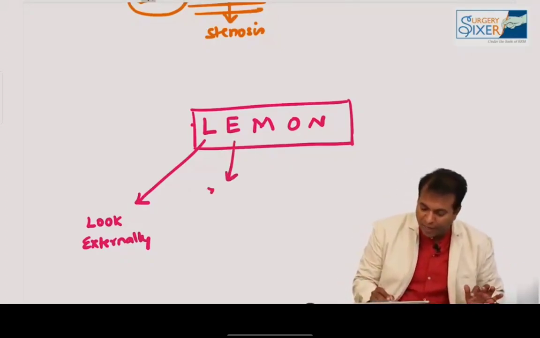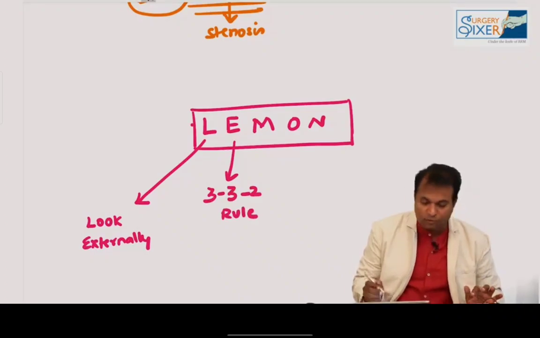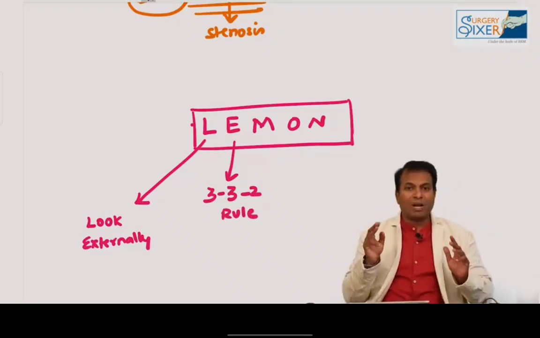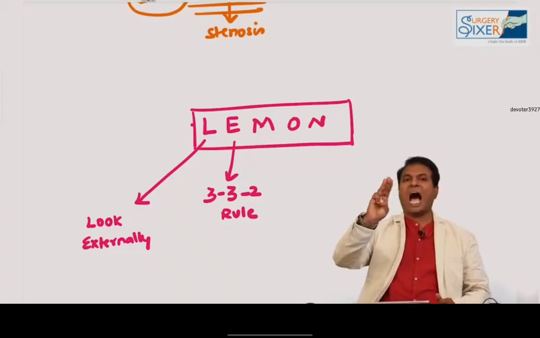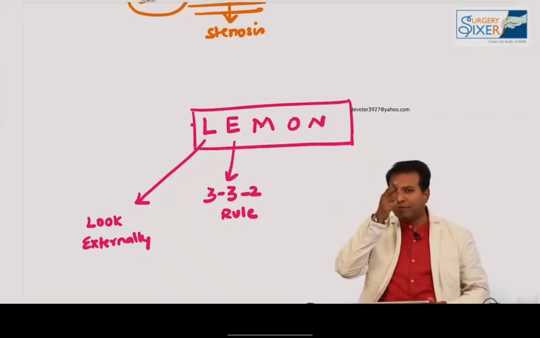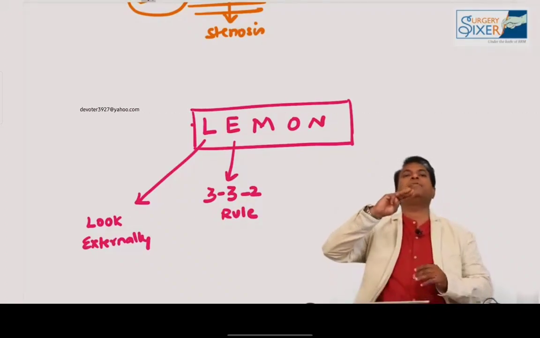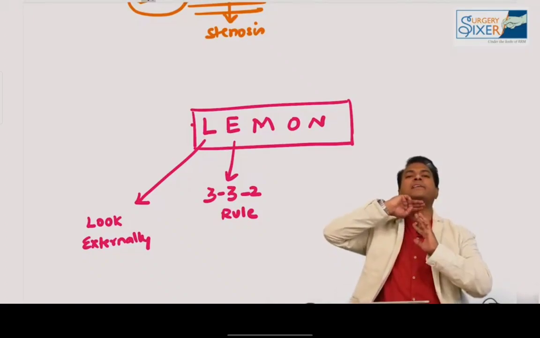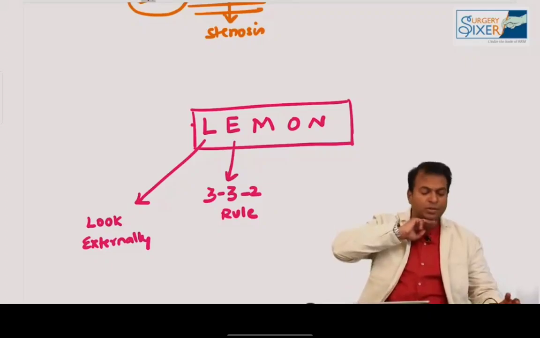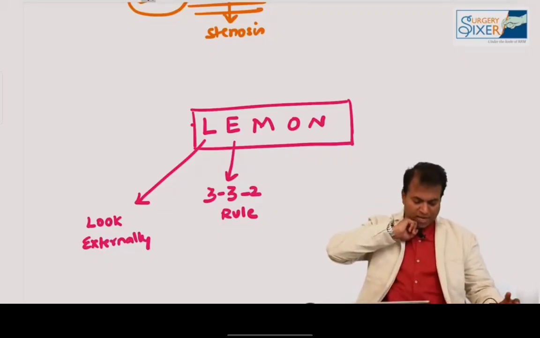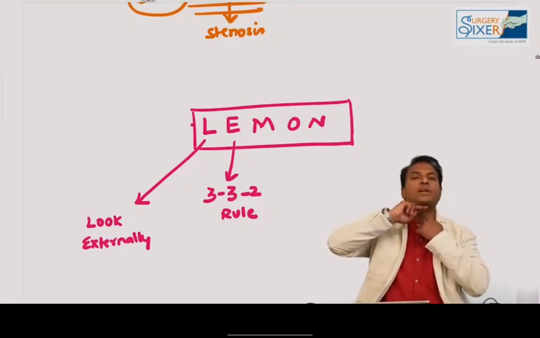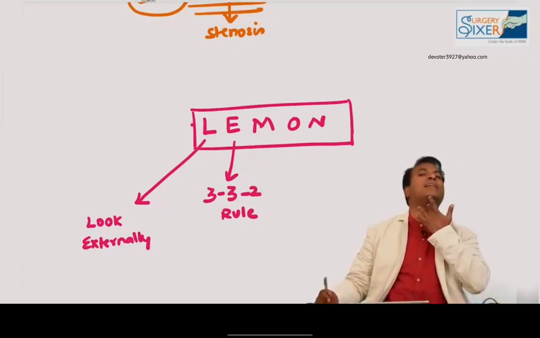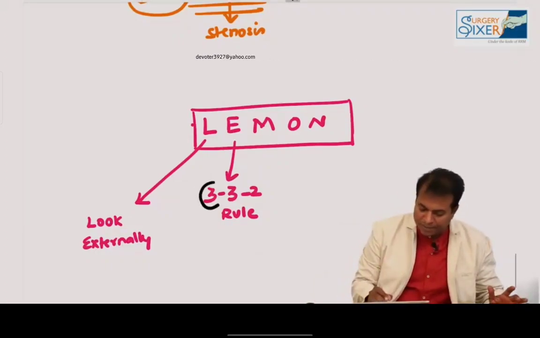And E is for Evaluate, the 3-3-2 rule. Not so important for PG, but technically, what is the 3-3-2 rule? Take 3 fingers. Ask the patient to open the mouth and put the 3 fingers in the mouth. If 3 fingers enter the mouth, this mouth opening is good. And keep 3 fingers from the chin to the hyoid bone. You should have 3 fingers. Then the distance from the thyroid notch to the floor of the mouth is 2 fingers. So please don't forget, this is not essential for PG, but essential for the super specialty entrance.